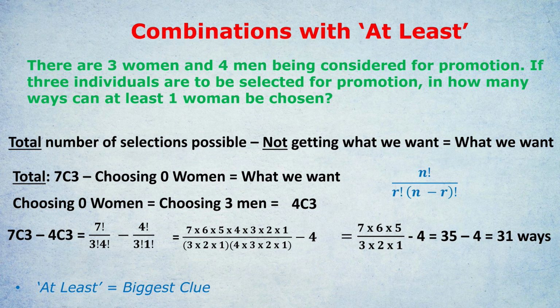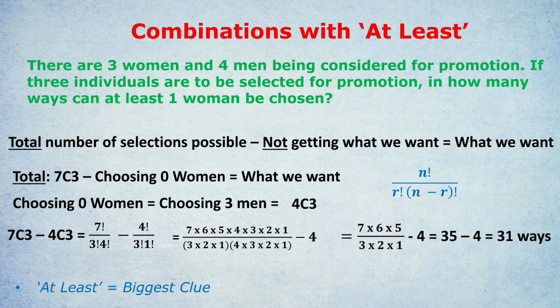The final thing I would say about this question is the key moments. I'd say actually there were 3 key moments. The first key moment was noticing the phrase at least. They didn't want specifically 1 woman, they wanted at least 1 woman. The second key moment was deciding whether it would be easier to work out 1 woman, 2 women, 3 women, or just work out the opposite, 0 women.